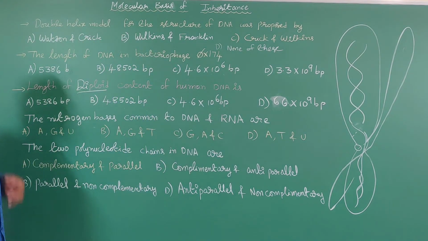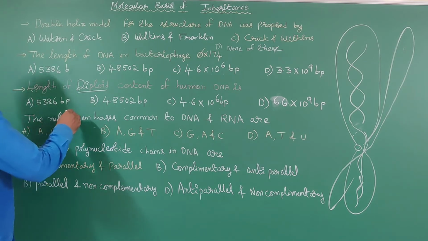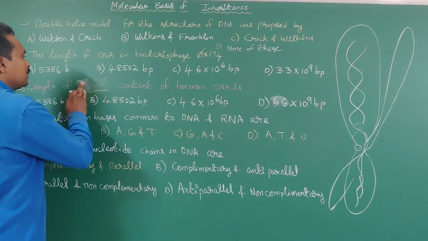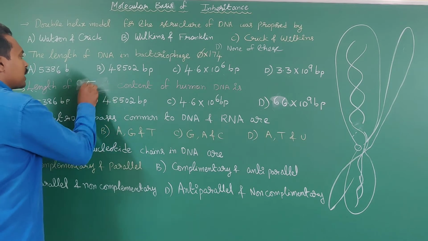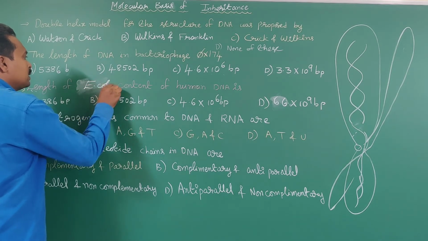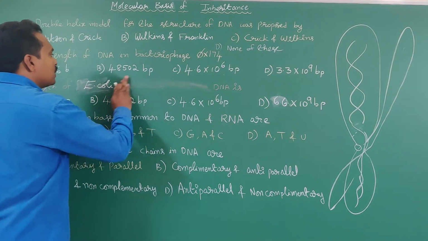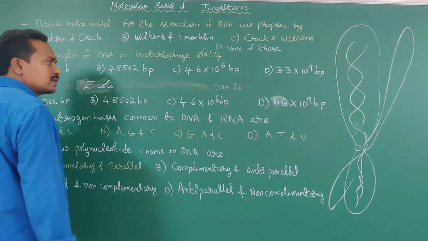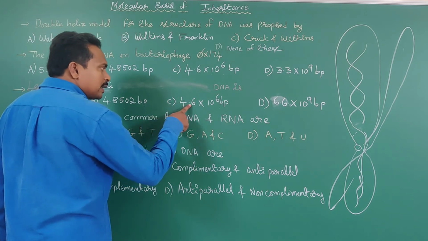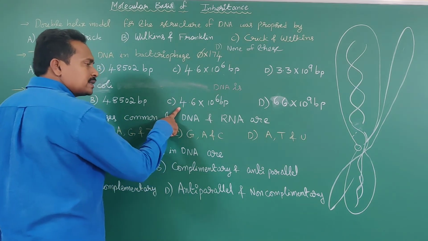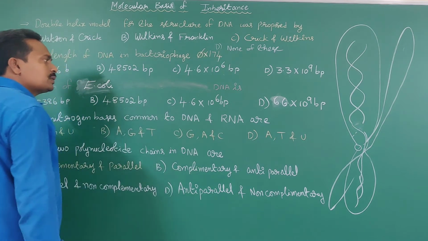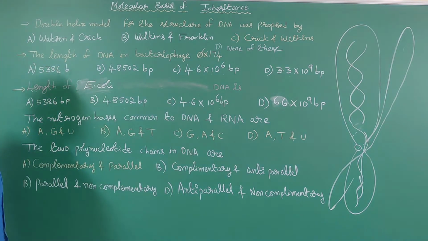Is it clear? Okay. Whereas in Escherichia coli, the length of E. coli DNA, the answer is option C. In Escherichia coli, the DNA consists of 4.6 × 10^6 base pairs.